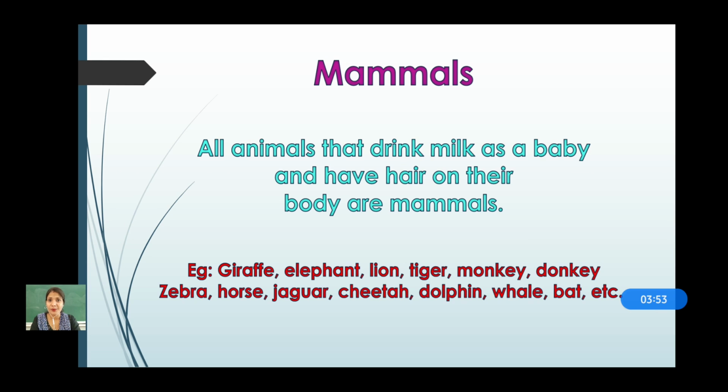Now you must have been confused. Why whale, dolphin and bat? Yes, I have told you this in the previous lecture, because whale and dolphin, even though they live in water like fish, feed their baby with their milk, and even bat, even if it is a bird, it also feeds its baby with its milk. That's why they are coming under this category of mammals. Okay, is it very clear to you all?